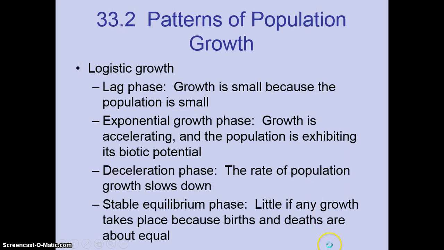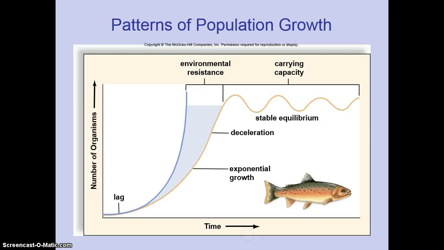The lag phase in an S-shaped curve, growth is small because the population is small. Then you have the exponential growth phase, and this is where the growth is accelerating, the population is trying to reach its biotic potential. Then you have the deceleration phase, and this is the rate of population growth is going to start to slow down, so we start to see a turn in letters from the J to the S shape. And then you have stable equilibrium phase, and this is little if any growth takes place because the birth and the death rates are just about equal.